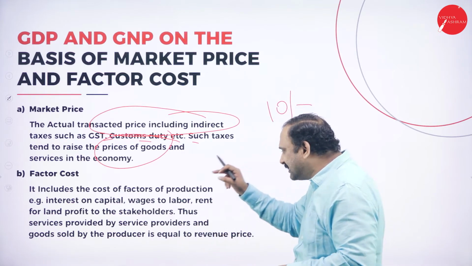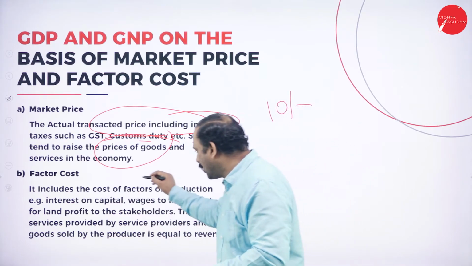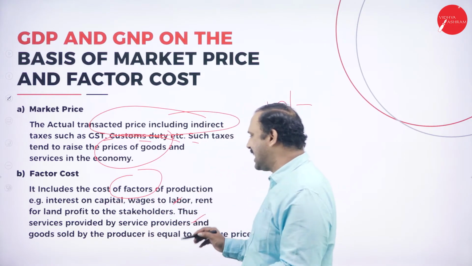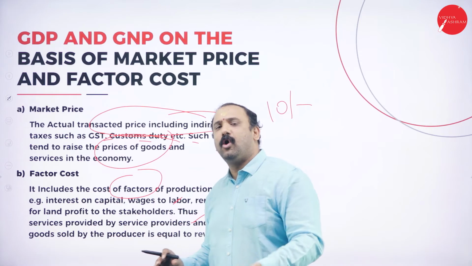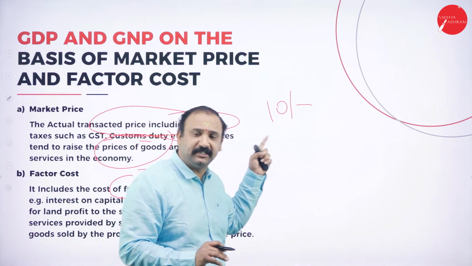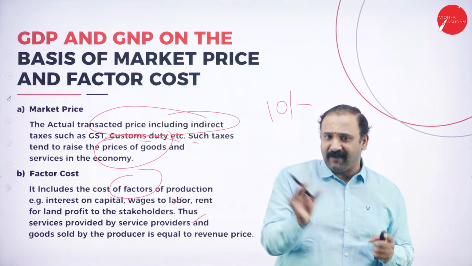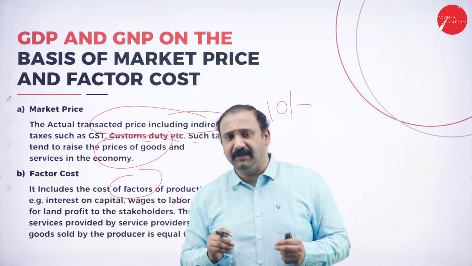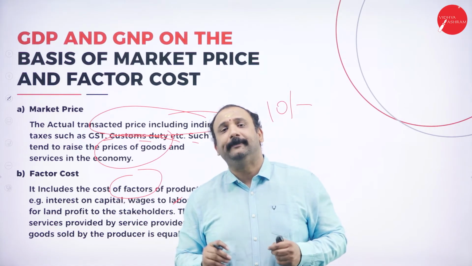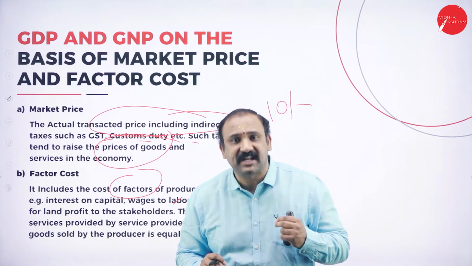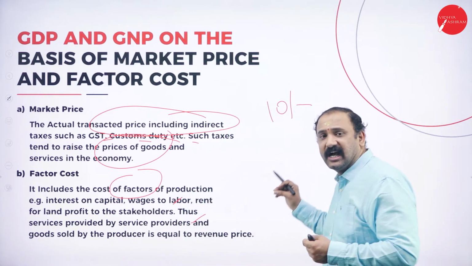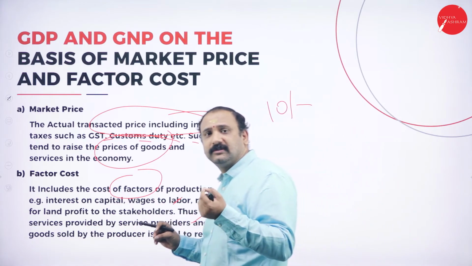Now comes the factor cost. It includes the cost of factors of production: interest on capital, wages to labor, land, profit, stakeholder services, all those factors. So what is the cost that is involved in manufacturing that 10 rupees pen? There are different factors altogether. If you start understanding this concept very clearly, you will be able to appreciate and understand the segmentation here, clearly stating that there is a cost factor that is involved. There are a lot of cost factors.